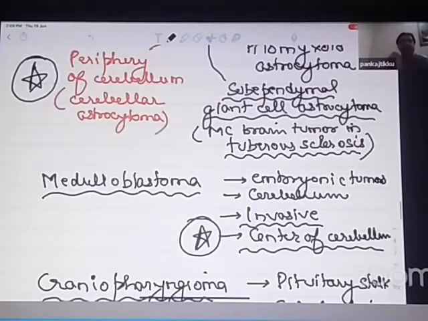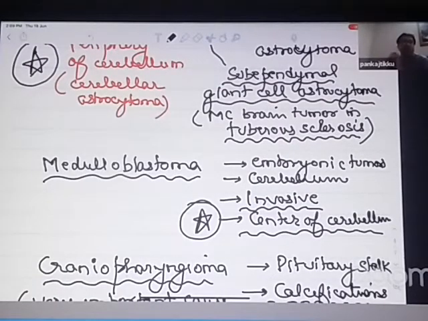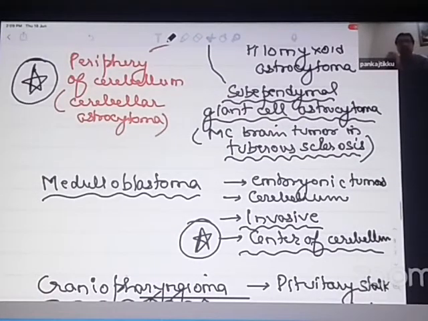The second type of brain tumor, which is very dangerous, is medulloblastoma. This is an embryonal tumor which is known to arise from the center of the cerebellum. So any brain tumor which is arising from the center of the cerebellum is likely to be highly dangerous and is likely to be a medulloblastoma. If it is arising from the peripheries, it is likely to be an astrocytoma, with very good prognosis. But if it is arising from the center of the cerebellum, it is likely to be a medulloblastoma, associated with a very poor prognosis.